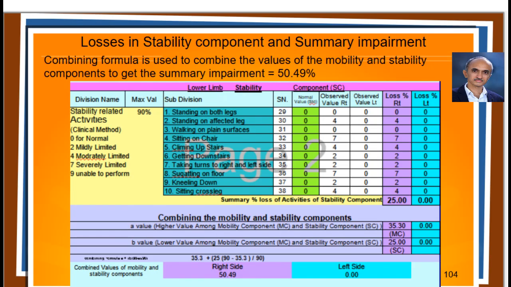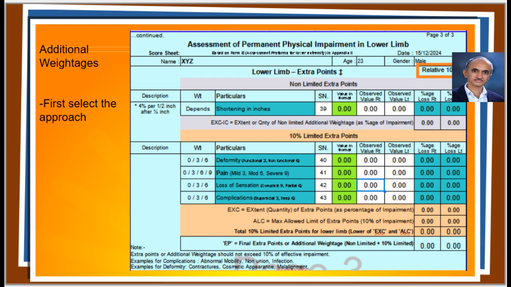In the stability component, he had losses in various stability-related activities, as shown in this picture, resulting in a sum of 25%. After applying the combining formula, for the values of the mobility and stability components, the summary impairment was 50.49%.